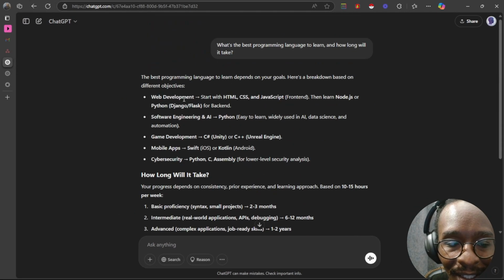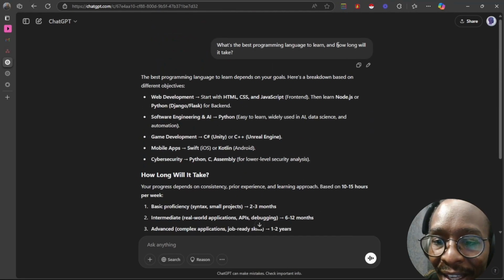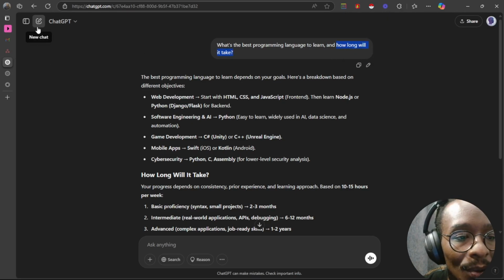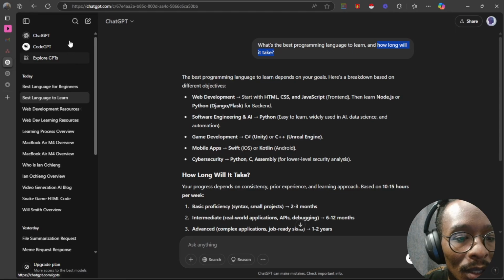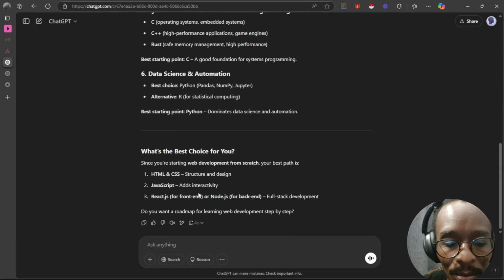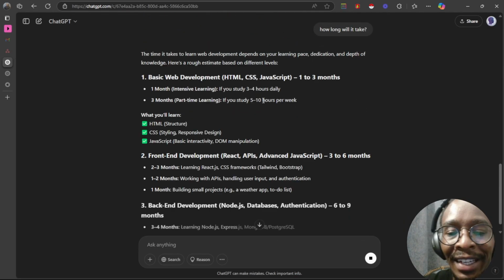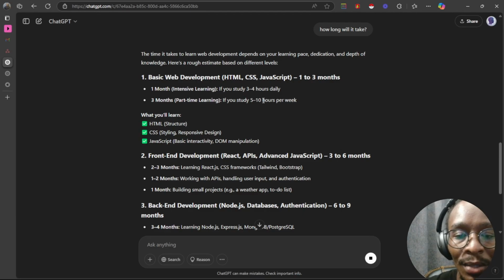You can see this is going to give you a very generalized answer, and then here, just how long will it take to learn that language. So I'm going to go back to the one that we have answered. You can see this is a way longer response and better structured. How long will it take? So copy that. Just the way it's structuring your response is better.